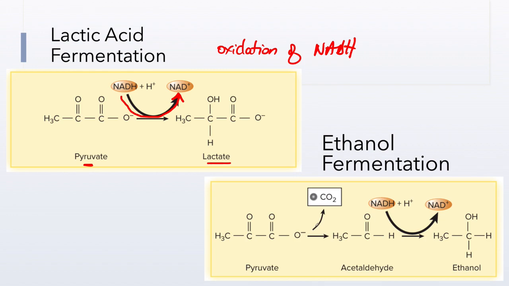In eukaryotic organisms with alcohol fermentation, or ethanol fermentation, our pyruvate gets converted into ethanol via acetaldehyde. So this is actually a two-step process. You see we have two enzymes involved, whereas here in lactic acid fermentation we have one enzyme involved. By the way, our muscle cells, when they run out of oxygen, will carry out lactic acid fermentation, and that's where the lactic acid from exercising comes from. That makes you really sore.